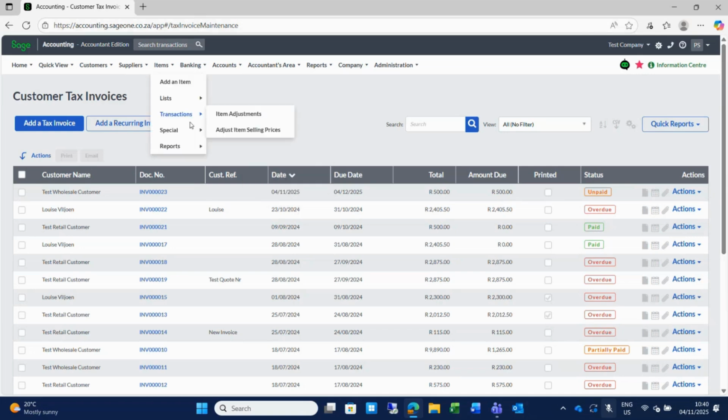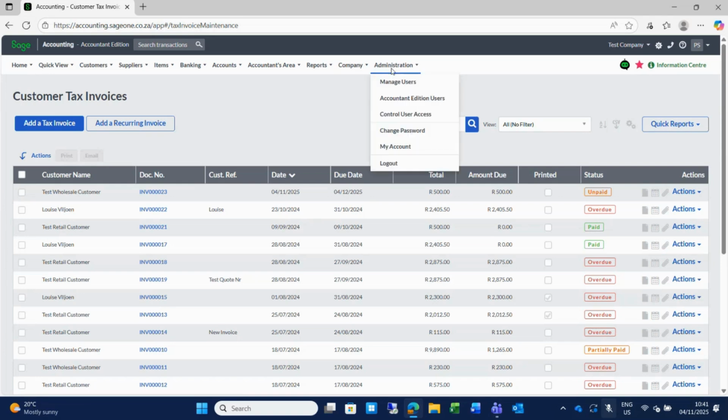So they will have a login and they will have a list of their invoices which they can reprint on their own time. So they will not need to phone you to ask you, please send me a copy of an invoice. They can just log into their customer zone, which will be linked to their own password and login details, and then reprint their invoices from there. So the customer zone is also quite a nice feature that is included in your standard subscription.